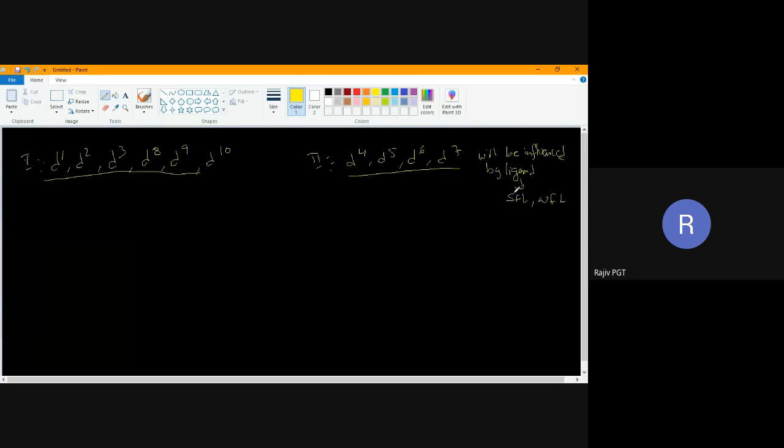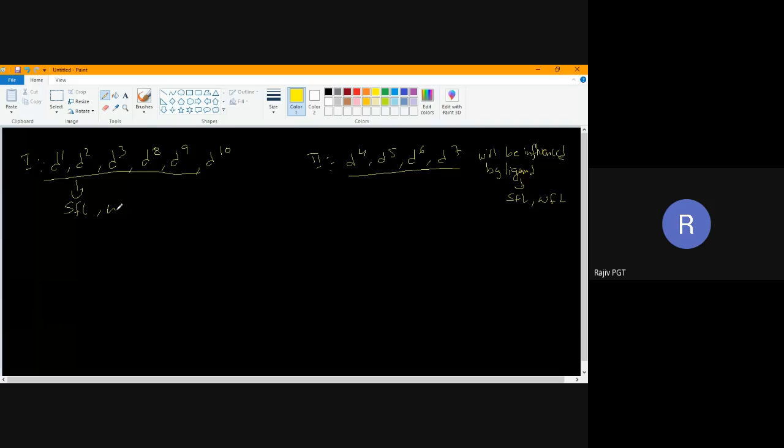If SFL is there, the number of electrons in t2g and eg will be different. But for the first set, whether you use SFL or WFL, there will be no change in configuration. I'll explain one by one.